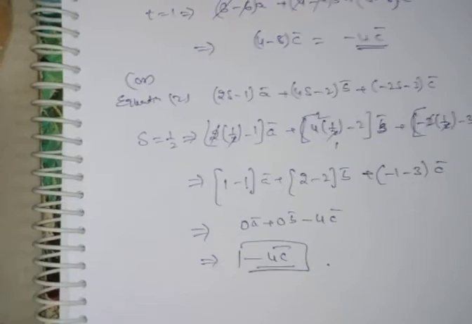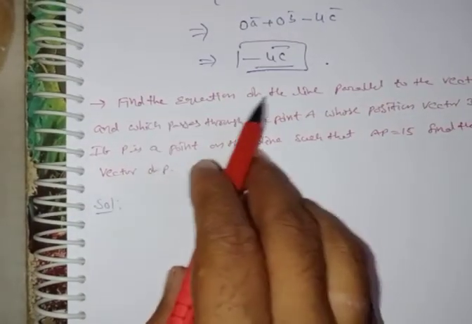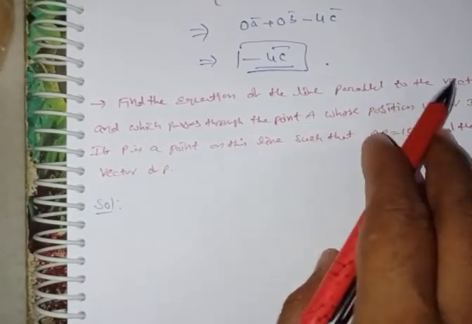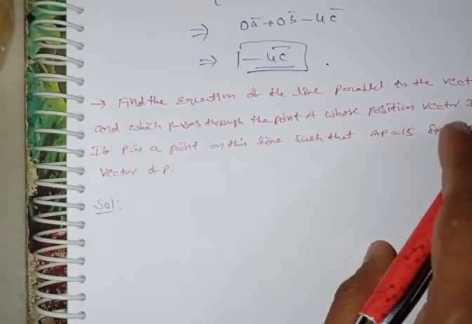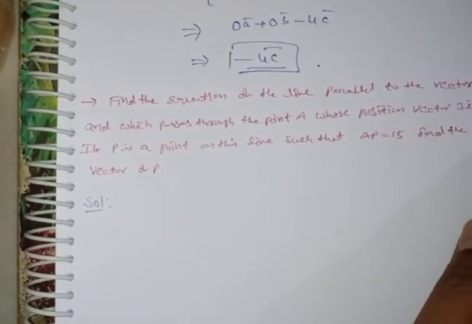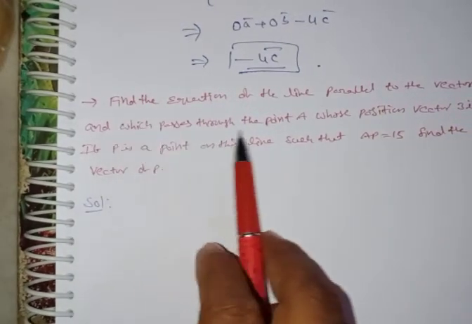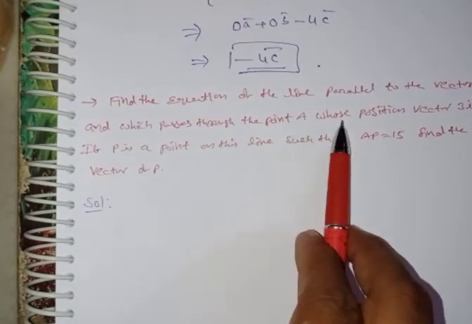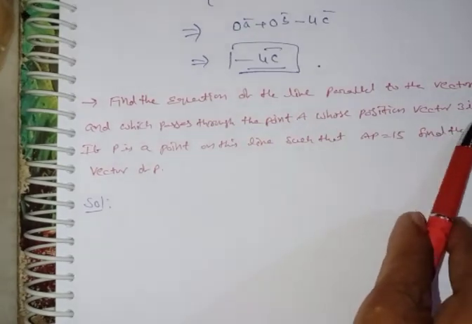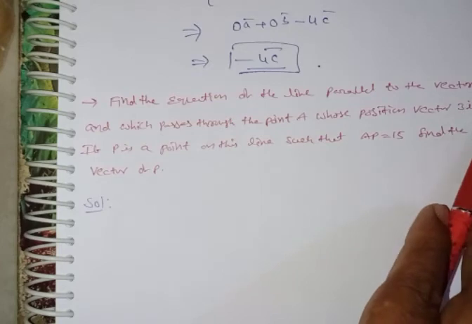Next problem. Find the equation of the line parallel to the vector 2i minus j plus 2k and passing through the point A, whose position vector is 3i plus j minus k.